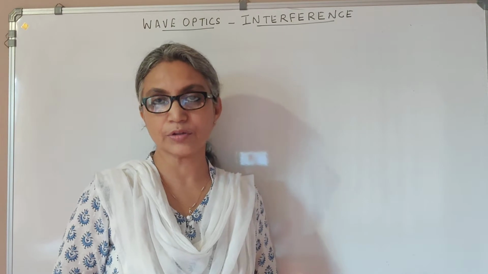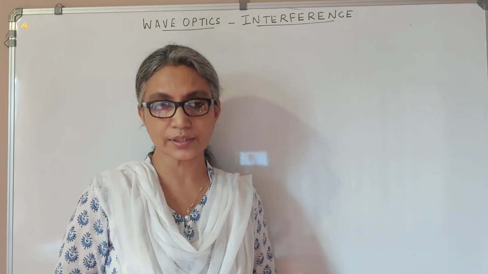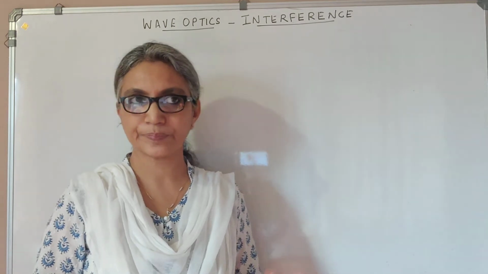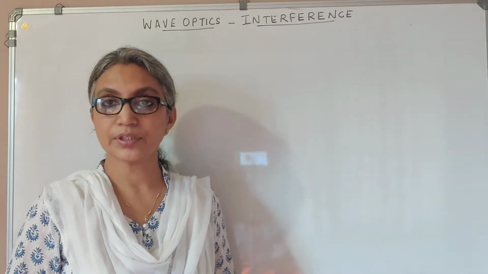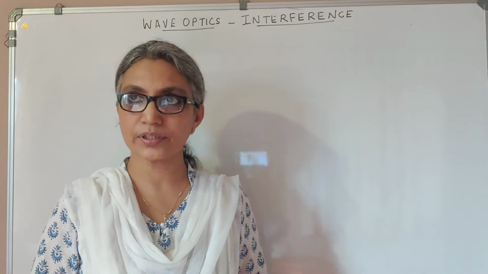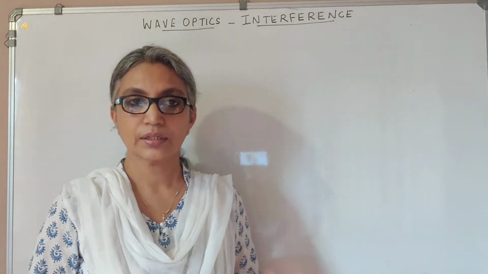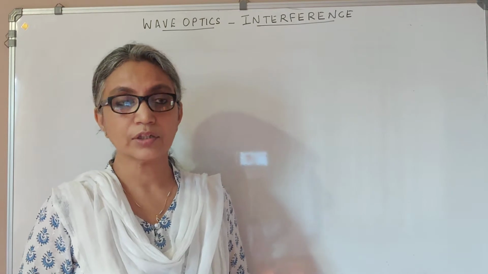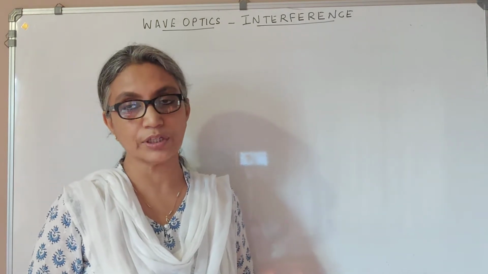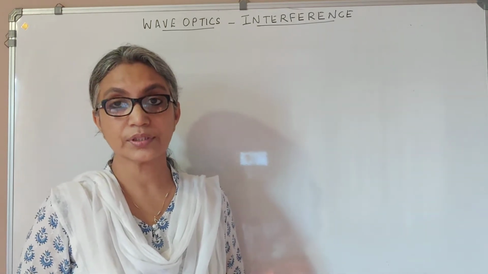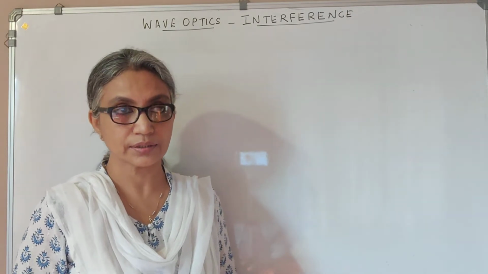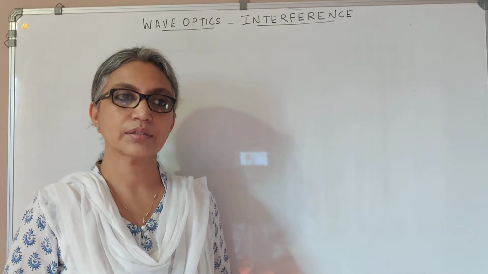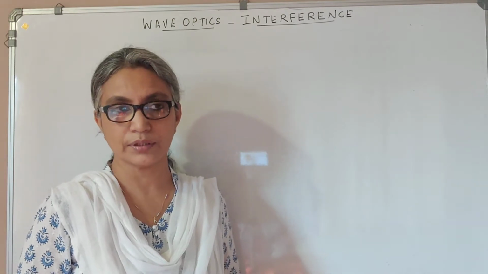We're doing the second part of our chapter on wave optics, and the topic that we'll be discussing today is interference. So, in the 17th century, there was this controversy on the nature of light. Newton supported the particle nature of light, and Huygens put forward the wave nature of light. But it was in 1801 that this scientist, Thomas Young, proved beyond doubt that light was a wave phenomenon.